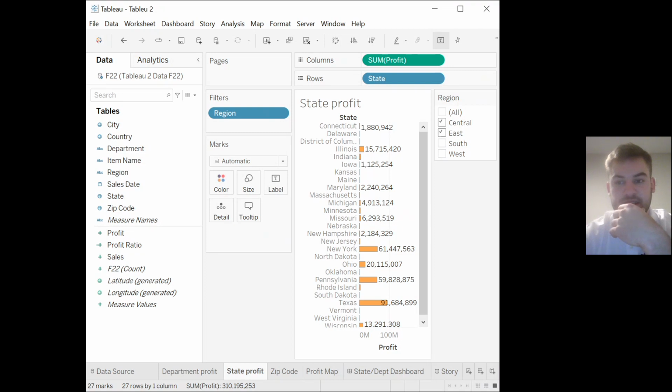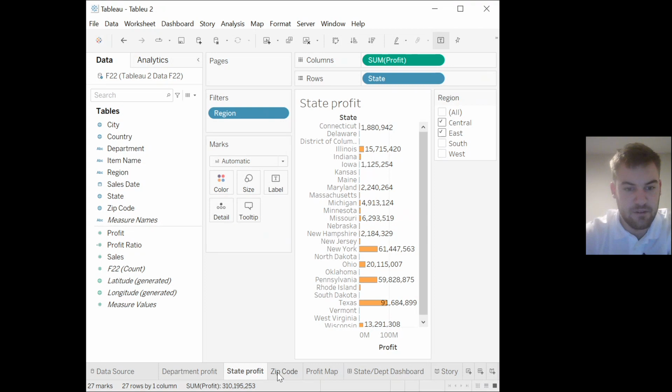But there were certain states like Florida, New York, Texas, and Pennsylvania, which had significantly more profit than all the other states, which makes me recommend that they try to take advantage of their popularity of those products in those states. The opposite goes for states like Maine, Washington, D.C., South Dakota. There were more, but certain states had almost no sales, a lot of them actually.